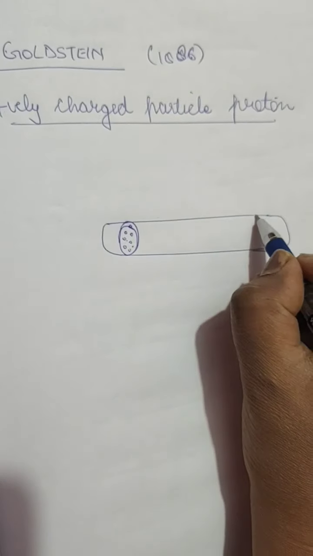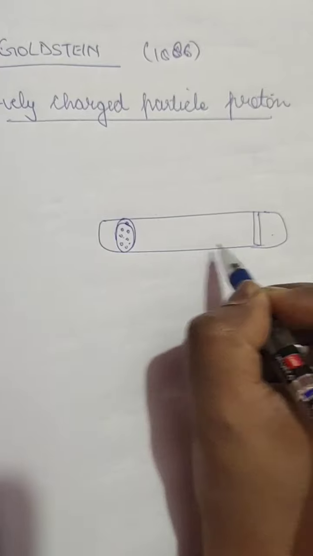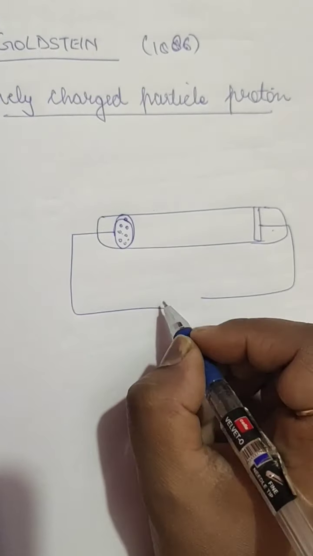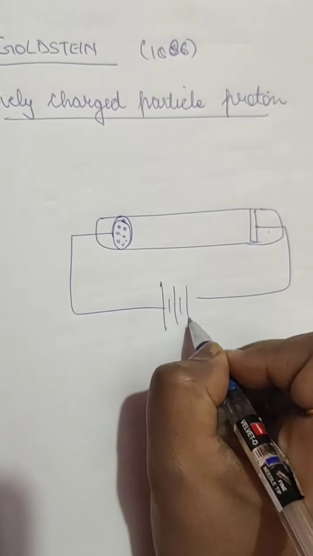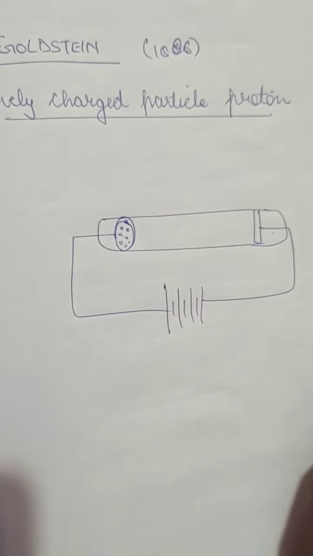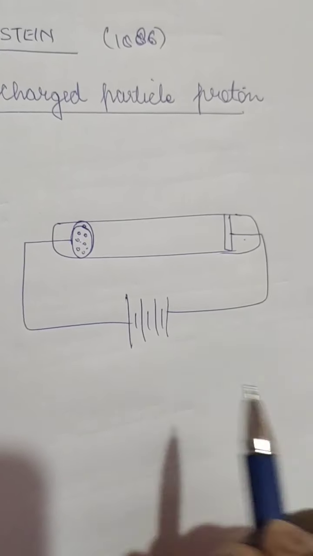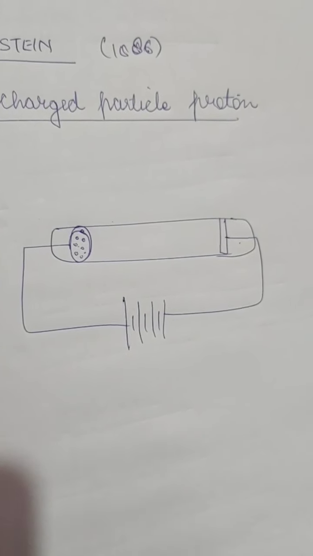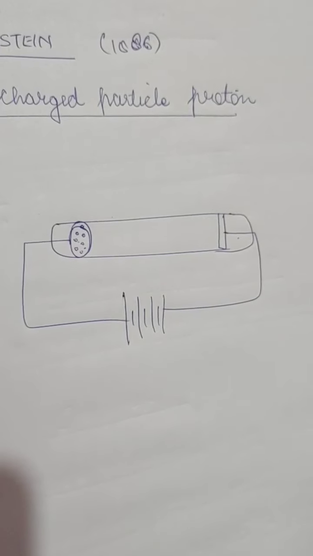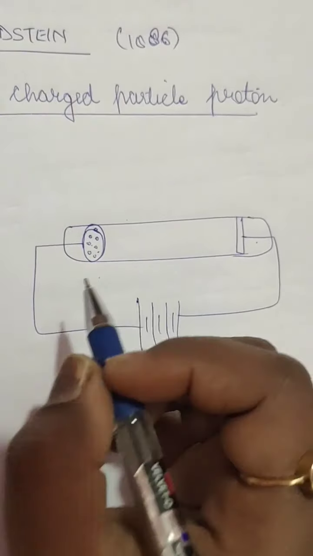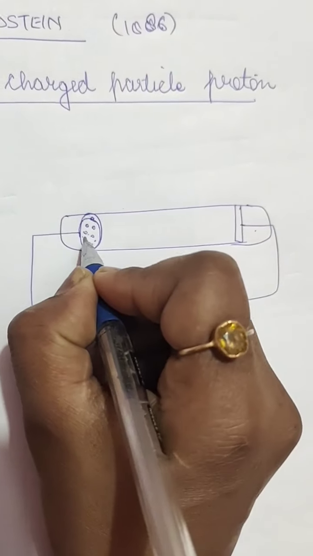Again the connection was made, and it was attached to a very high voltage battery. When the current was passed, a faint red yellow glow was seen in the discharge tube. Because of this anode here.